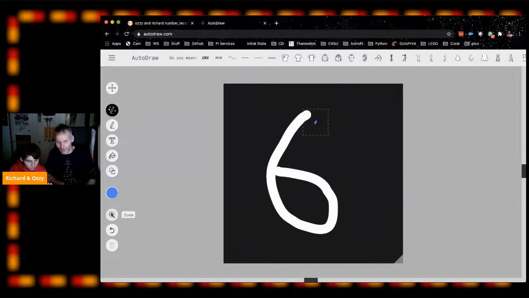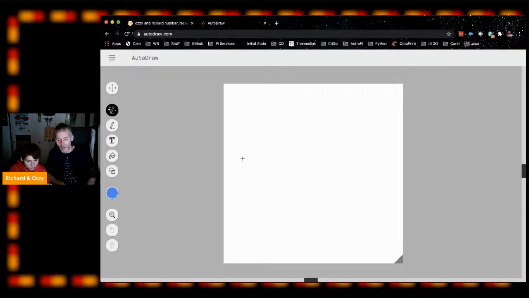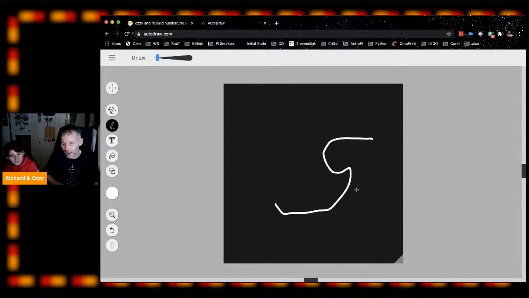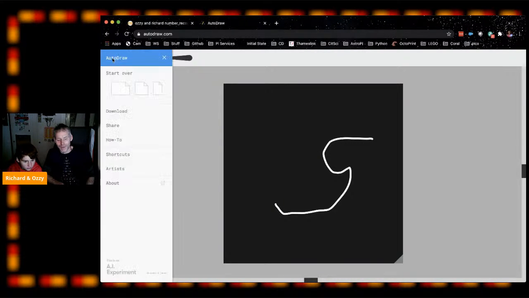Click on that little thing there, that'll clear it all off. Let's bucket fill to give us a black image, change the color to black, and then change it to white. And then draw a number. What's that? 5. Okay. All right, then click on the little lines at the top and do share.